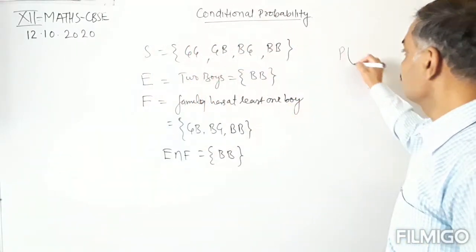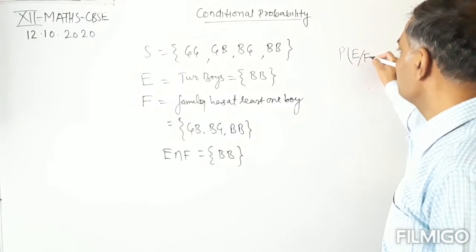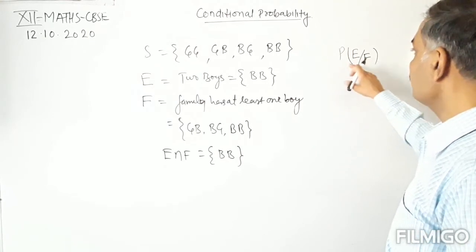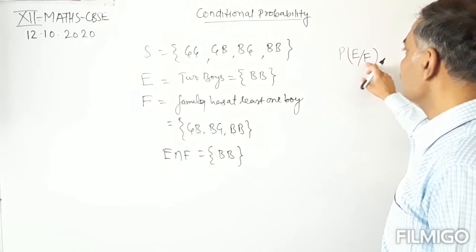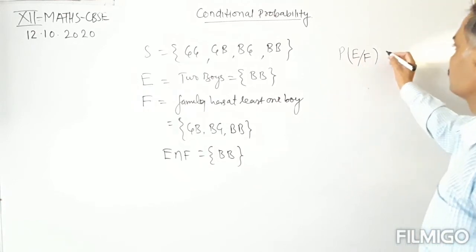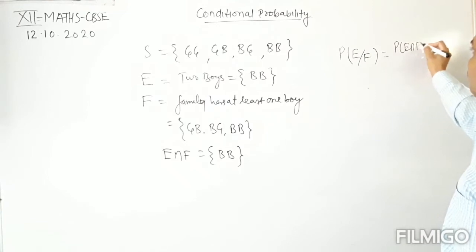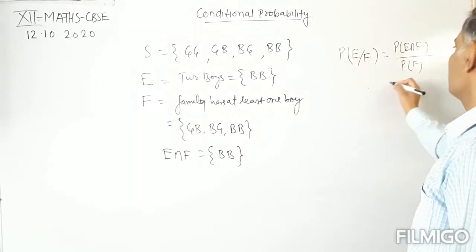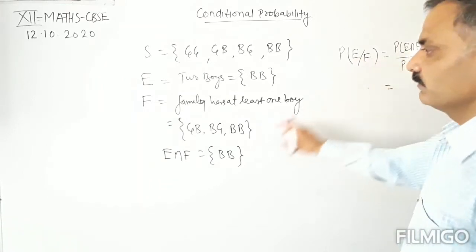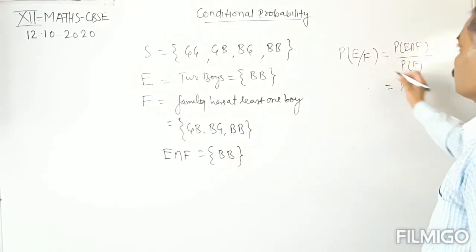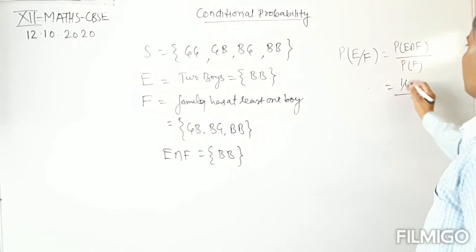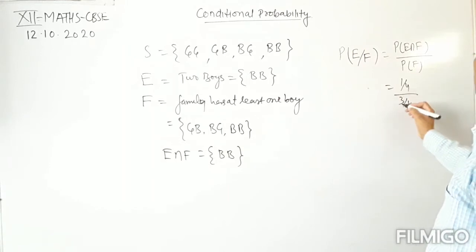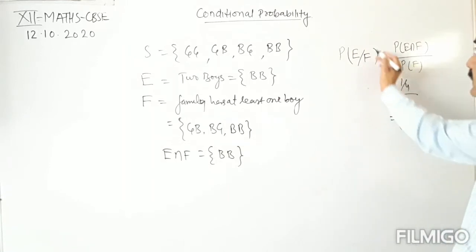Okay, so probability of event E with respect to F, probability of the event E given that F has already occurred, probability of the event E whenever we are taking F as sample space, is equal to P of E intersection F divided by P of F. P of E intersection F is 1 upon total outcomes, which are 4, so 1 upon 4, divided by P of F. Total outcomes in F are 3, so 3 upon 4. 4 will cancel 4. This is 1 by 3. So this is the conditional probability.